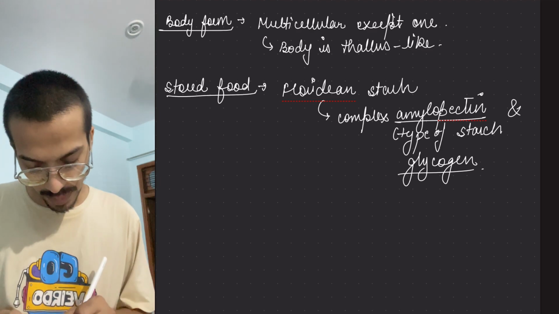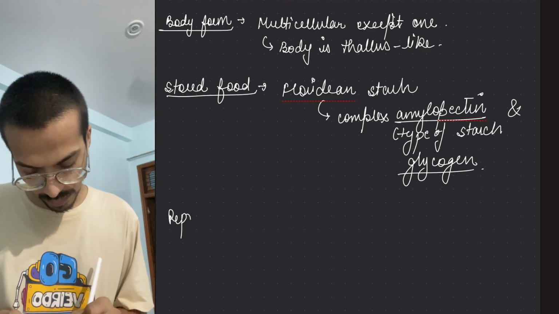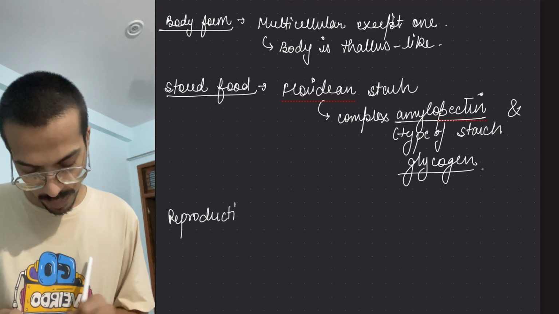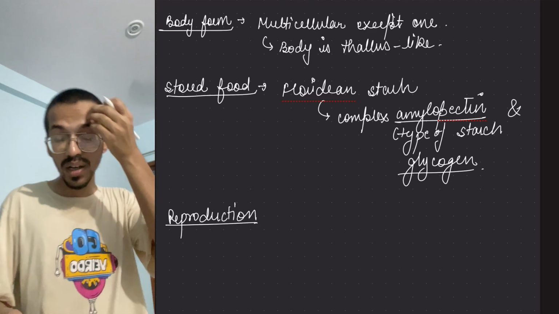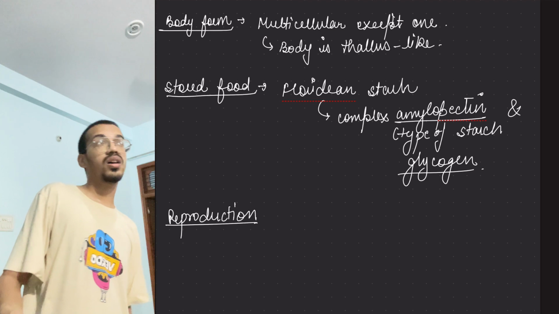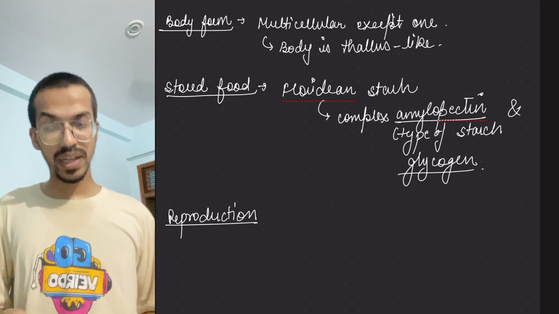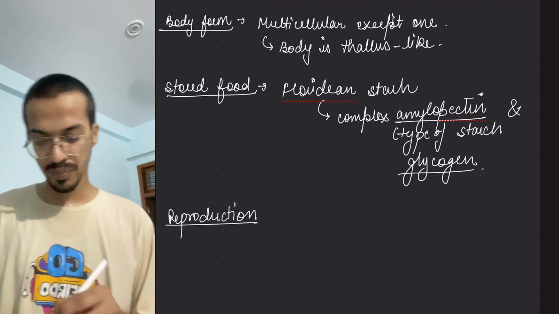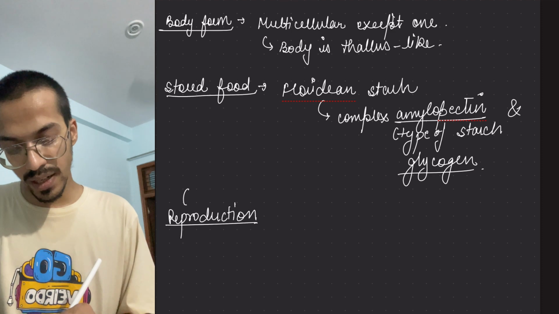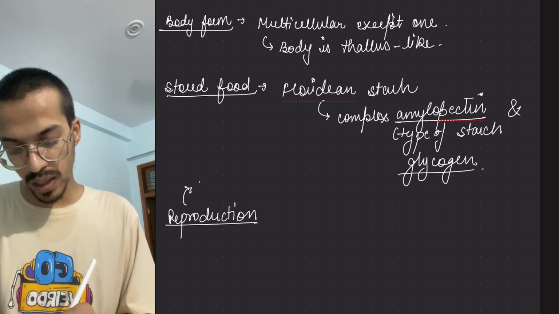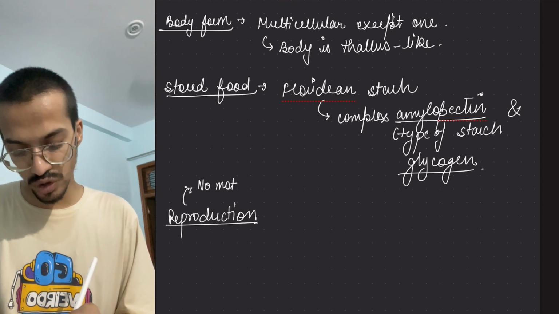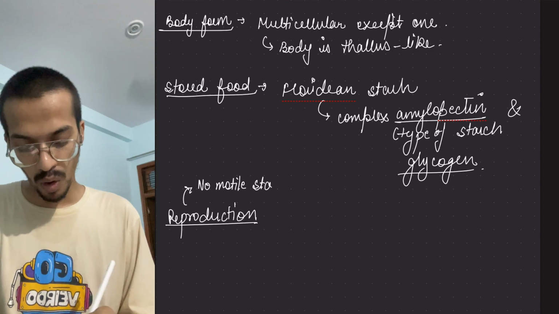Next comes their reproduction. First of all, their gametes, or any structure, are non-motile. So I want to put it down: no motile stage observed.